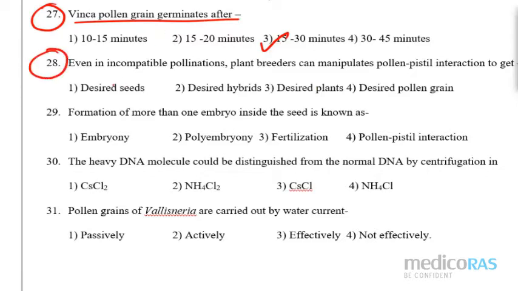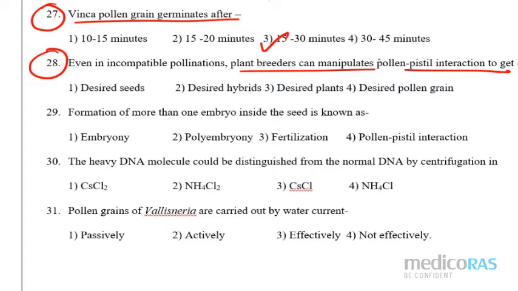Question number 28, please. Even in incompatible pollination, plant breeders can manipulate pollen-pistil interaction to get. So nowadays we have the technology of biotechnology, we have bioinformatics, we have so many things like the green revolution, right?